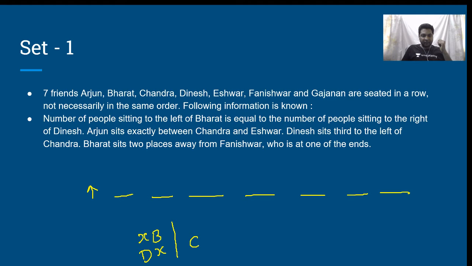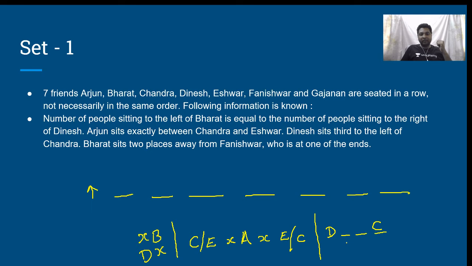That is, if this is Chandra or Ishwar, if there are X number of people and Arjun, then there will be X number of people and Ishwar or Chandra. This is my second constraint. Next, Dinesh sits third to the left of Chandra.